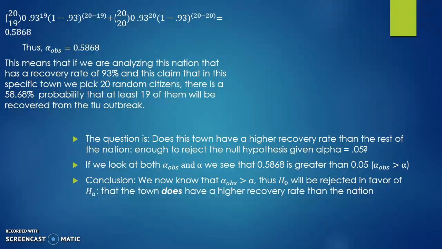we just found, 0.5868, well, that is greater than the alpha that they gave us, 0.05, so we can conclude that the alpha observed is greater than the alpha. So we now know that since alpha observed is greater than alpha, then the null hypothesis will be rejected in favor of the alternative, that the town does have a higher recovery rate than the nation.